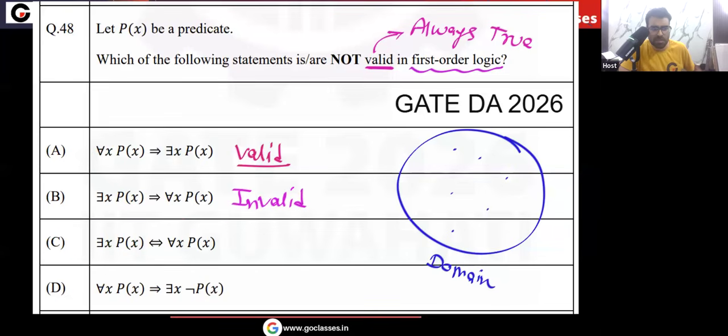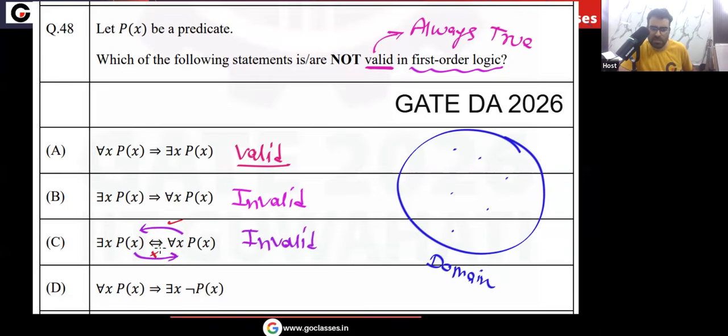What about option C? There exists x Px bi-implication for all x Px. Of course, this is also invalid, because bi-implication means this side also. Notice, this side is true, but the other side is not valid. Because option B is invalid, automatically option C will be invalid.